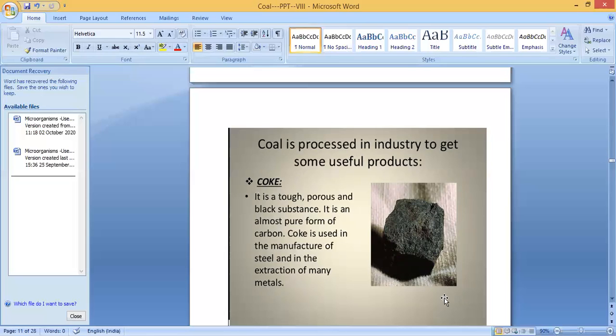It is a pure form of carbon. Coke is used in the manufacture of steel and in the extraction of many metals. So what is the use of this coke? It is used in the manufacture of steel and in the extraction of many metals.